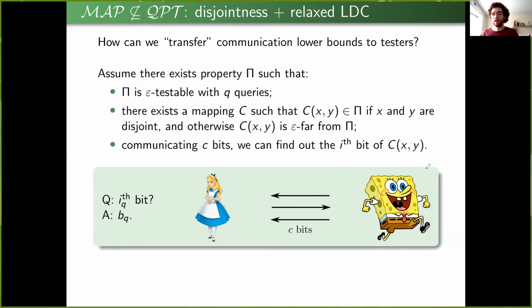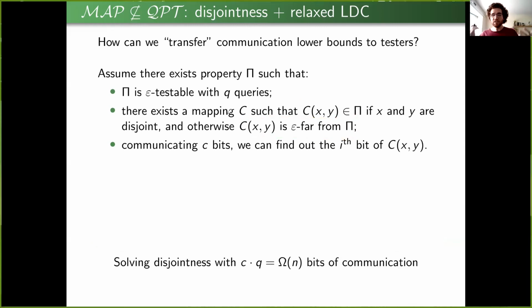And Alice can use this answer to find out whether the strings were disjoint or not, because if the strings are disjoint, then the encoding is in the property, in which case the tester will accept. Now, if the strings are not disjoint, then the encoding is far from the property, which means that the tester will reject with good probability. So this means that by communicating c times the number of queries of this tester bits, Alice and Bob can solve disjointness. But we know that disjointness in the classical case has a linear lower bound, which means that the number of queries is at least n over c, roughly. And in the classical case, indeed, we can take c to be a constant, which gets us a linear lower bound for an interesting property.